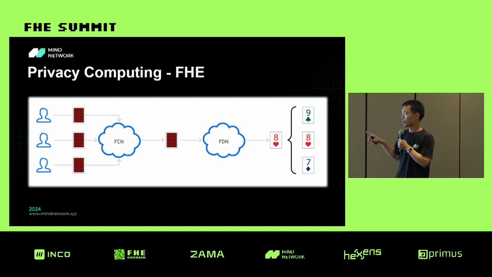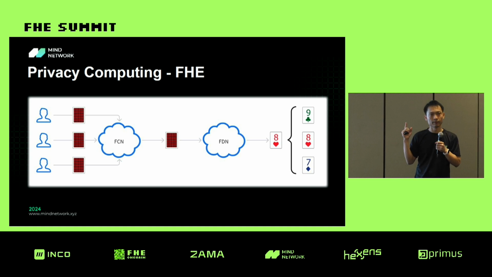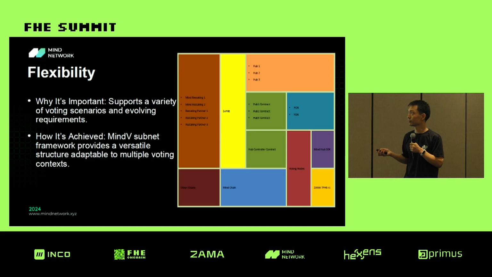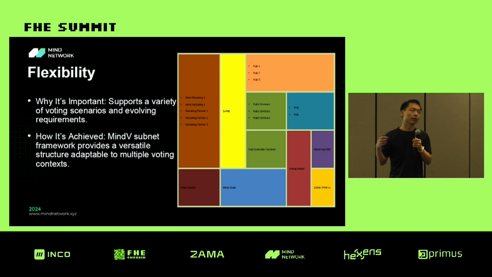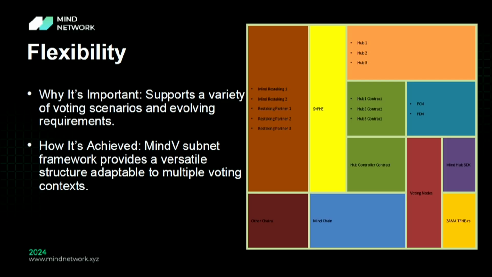So we will then get the results in plaintext and the original votes in plaintext, and we can verify whether this voting process is fair and works properly.